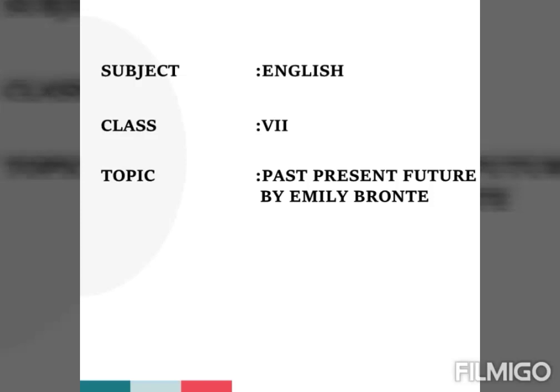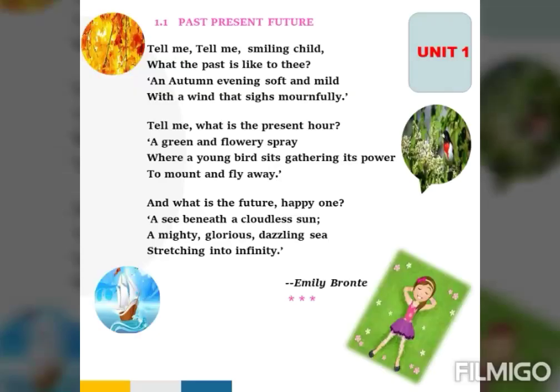Our today's subject is English, Class 7, topic Past, Present, Future by Emily Bronte. Let us start with the first poem from our syllabus, Past, Present, Future, written by Emily Bronte.